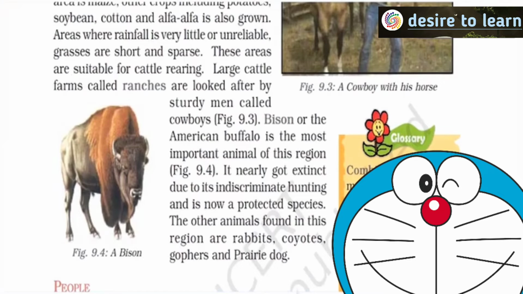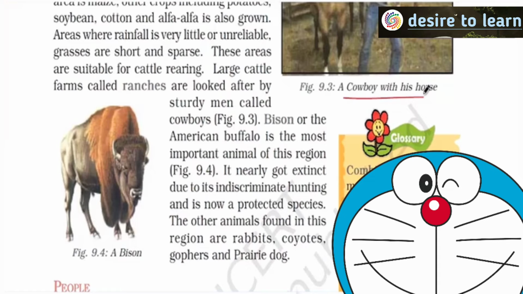And what is the economy? This is very good for wheat and maize production. Usually large areas are grown with wheat. These are wheat granaries of the world. And the people who actually look after these are cowboys. In movies you might have usually observed, they are present in this region. And here you usually see aircraft and others being used to pump in the fertilizers. And also docks are usually used for ranching and other purposes. All this type is usually seen in this area.